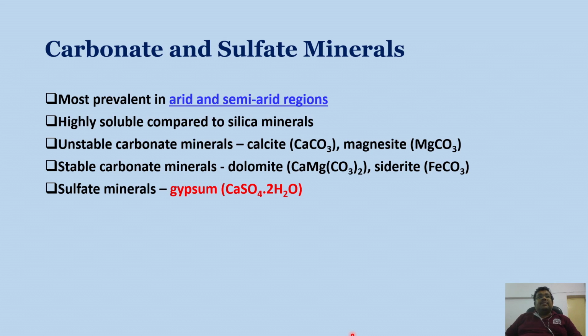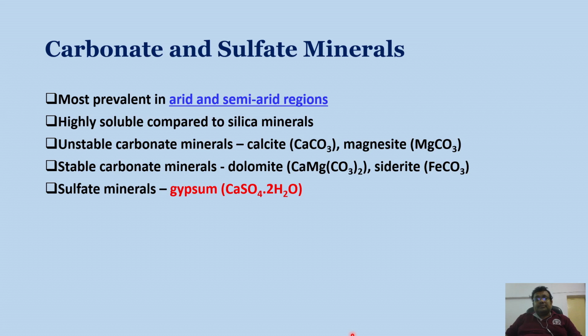We have also talked about the iron, aluminium and magnesium oxides, manganese oxides and hydroxide minerals, and also carbonates and sulfate minerals. So all these come under the secondary soil mineral group.